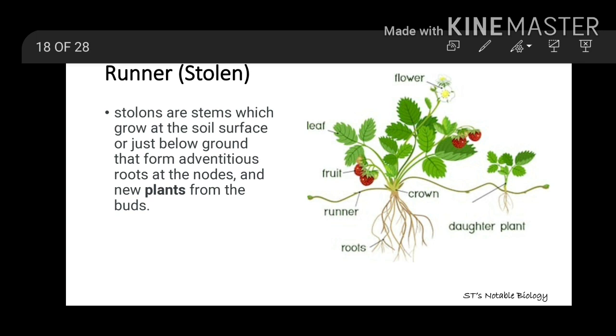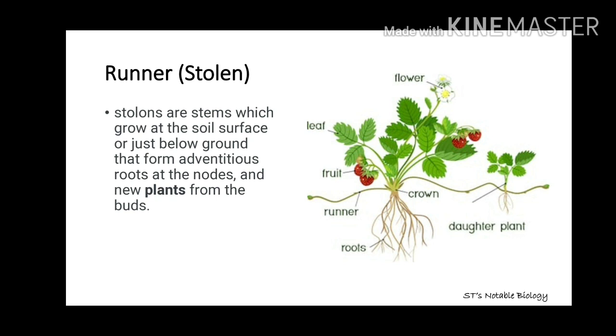Next one is runner. Runner is also called stolon. Stolons are stems which grow at the soil surface or just below the ground that form adventitious roots at the nodes and new plants from the buds. See what the runner actually is. It is a stem which grows at the soil surface, and on this stem there are certain nodes.